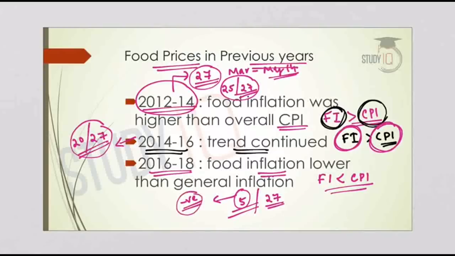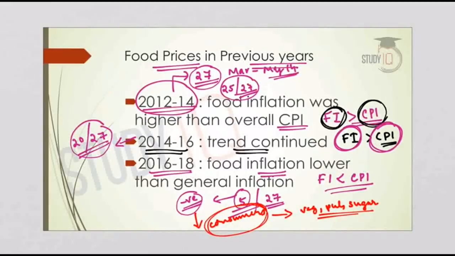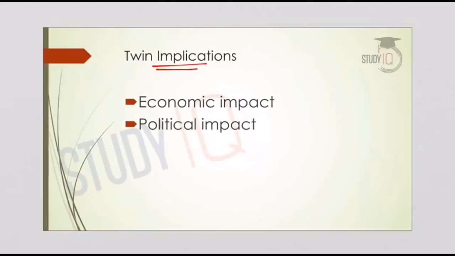So what does it mean? In simple terms, consumers paid less for vegetables, pulses, sugar, or other food commodities. So it was beneficial for the consumers. The prices of food commodities were less. And when the rate of inflation is lesser for a longer period of time, we term it deflation. So this type of lower inflation or deflation in food has rarely happened in the economic history of India.